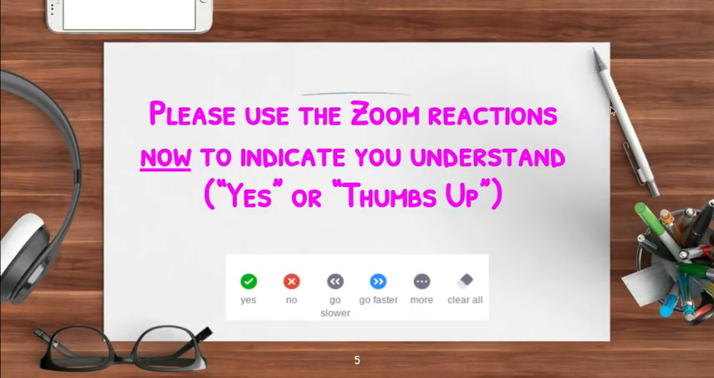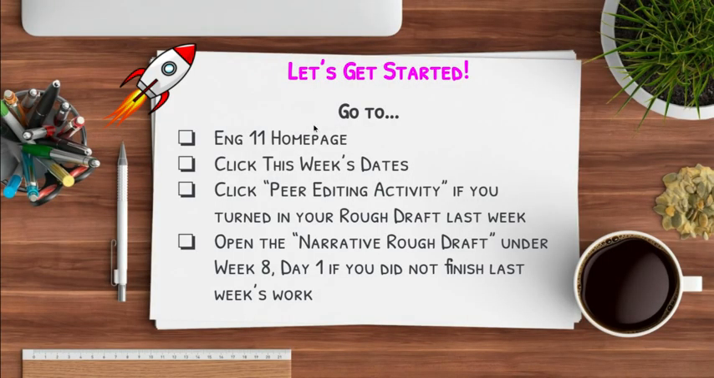Move on to the next thing. So if you go to the home page and you click on this week's dates, you will see an item that says peer editing activity. If you turned in your rough draft last week, if that's what you're working on, please go ahead and click on that now. If you didn't turn in and finish your rough draft, please make sure that you do that now. You need to make sure you're turning in a completed draft, right?